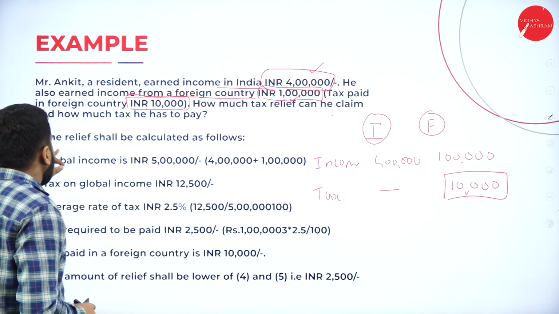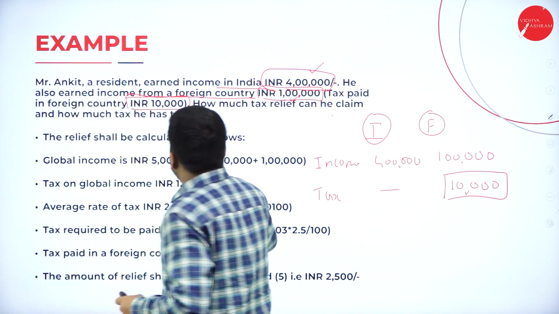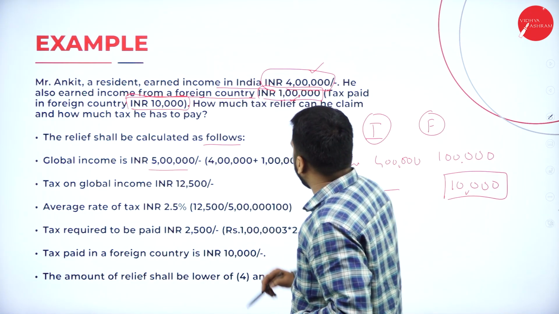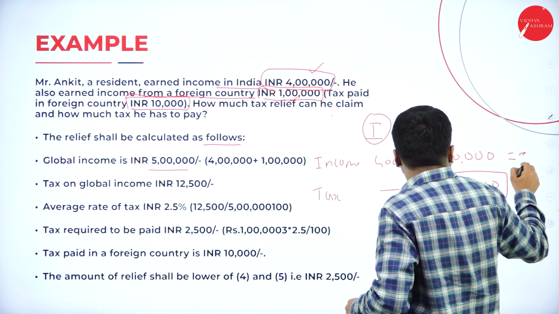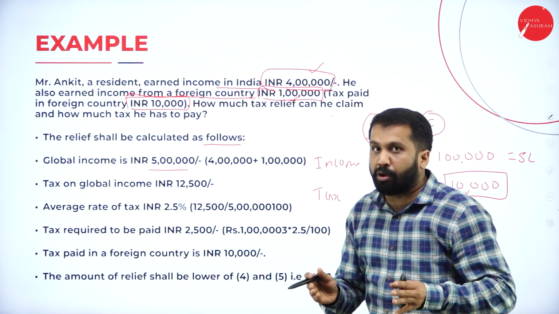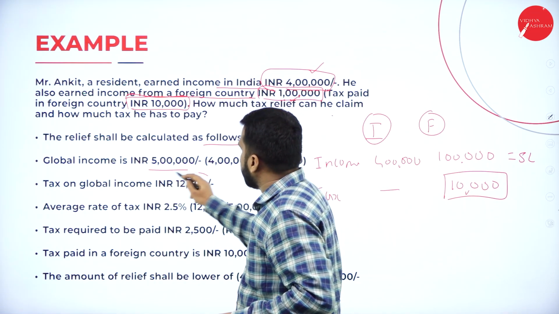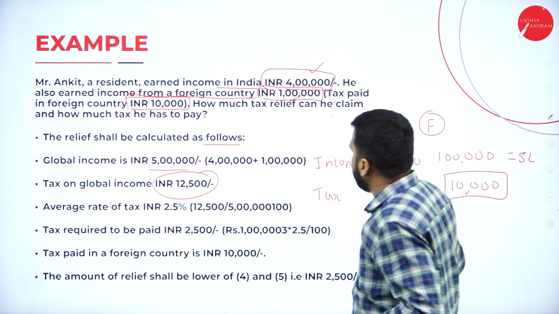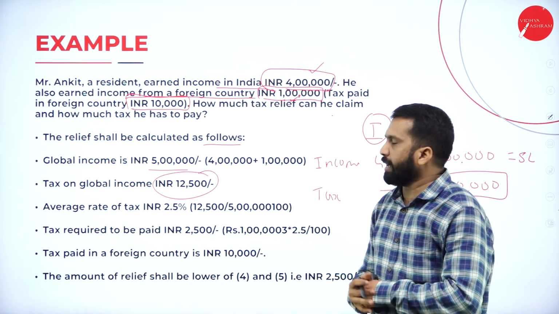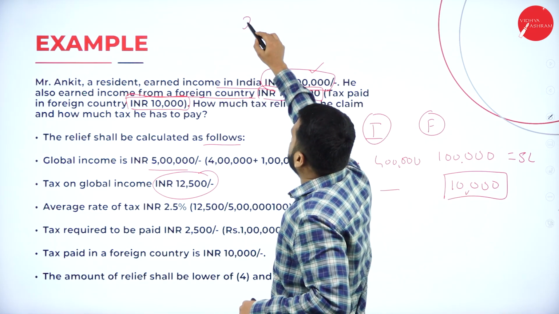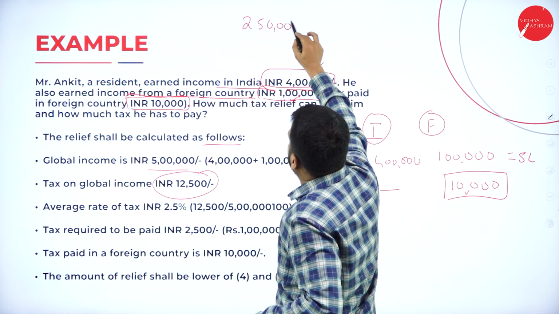Now, the tax relief. The relief shall be calculated as follows. Global income is 5 lakh. How is it 5 lakh? 4 plus 1, it is 5 lakh. That we call global, both the countries. Tax on global income is 12,500. If you take 5 lakh, you can calculate your tax. How to calculate? Simple. Up to 2,50,000 nil.